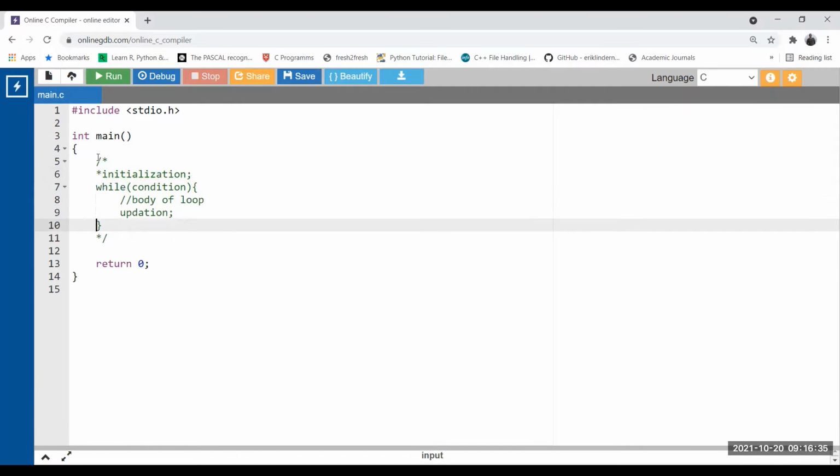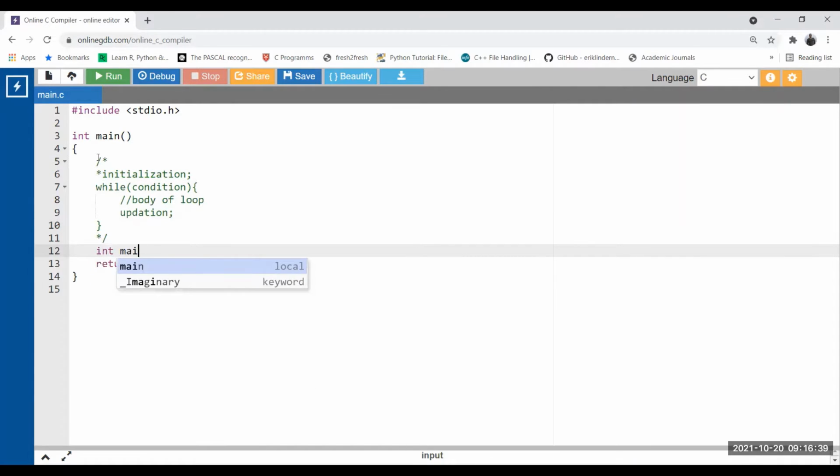Okay, so let's see. Start the main method. Oh, main method is already there. So let's try to do the simple things only. Let's try to print a line 5 times. Okay, so inside the while loop.